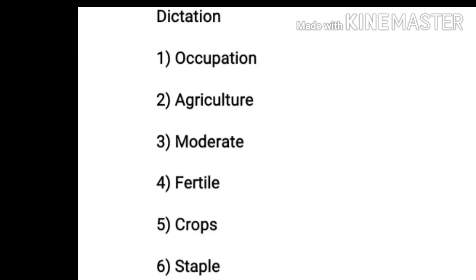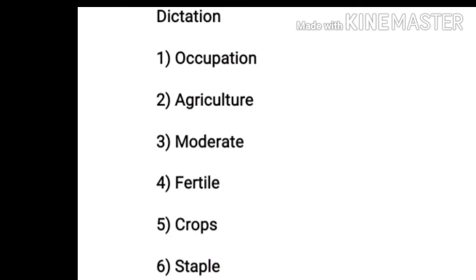Now we are going to do the drilling of the dictation words. You have to write down these dictation words 3 times in neat and clean handwriting. So the first word is occupation. Second word is agriculture. Third one is moderate. Fourth one is fertile. Fifth one is crops.